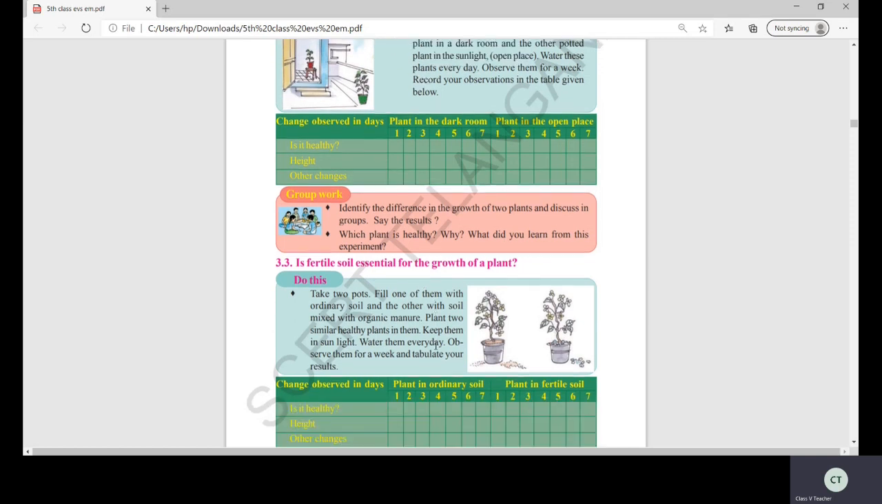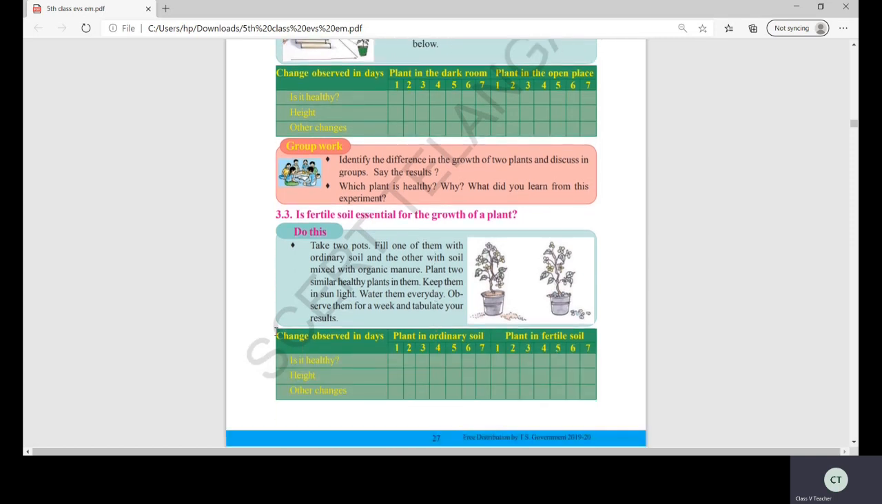Yes, children, this is also very important. Take two pots. Fill one of them with ordinary soil and the other with soil mixed with organic manure. Organic manure we discussed in the last lesson only. What is organic manure? Cow dung, and whatever the wastes of the plants and animals are.